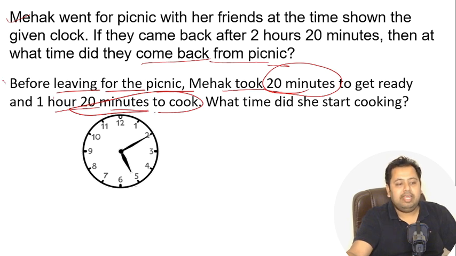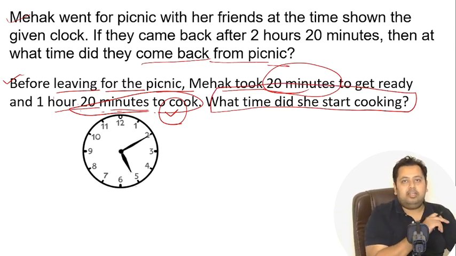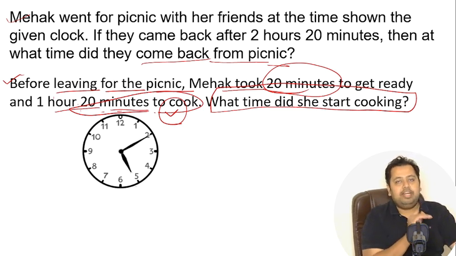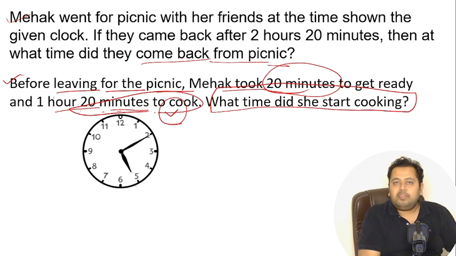She cooked for the picnic, of course. What time did she start cooking? So we have to find out what time she started cooking, from the time that is given, that is 5:10, which we have already discussed. So 20 minutes prior, she took 20 minutes to get ready and 1 hour 20 minutes to cook. So at what time did she start cooking?